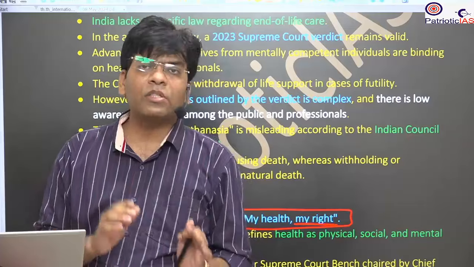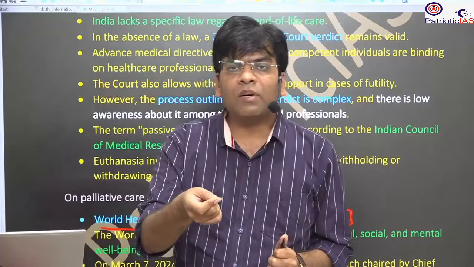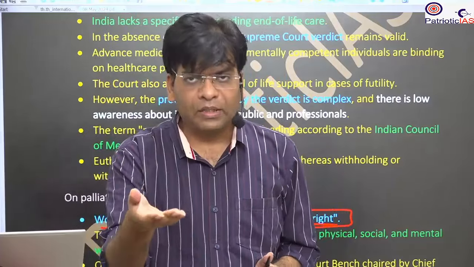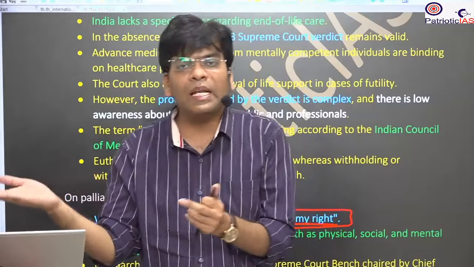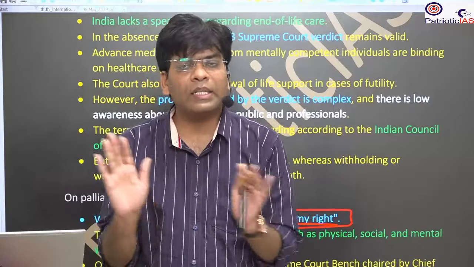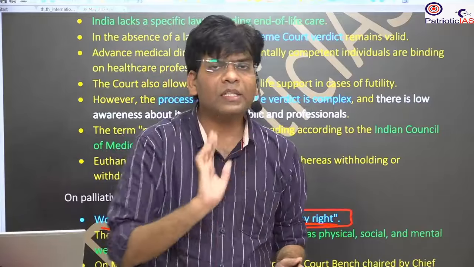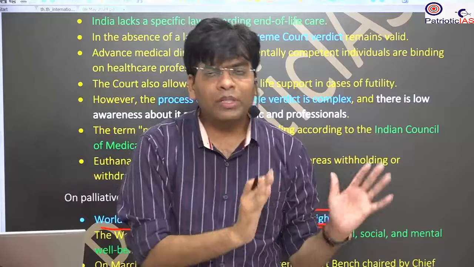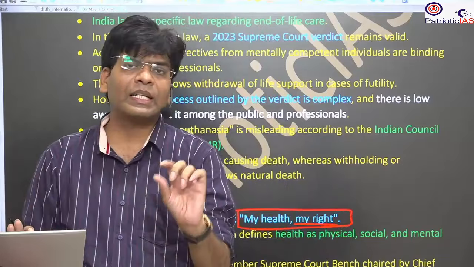Active euthanasia means you are administered some medicine for your death. You are suffering from some ailment, you are not dying. Even after withdrawing the support system, you are not dying. In that case, what will happen? Some medicine will be given to kill you. This is direct euthanasia.